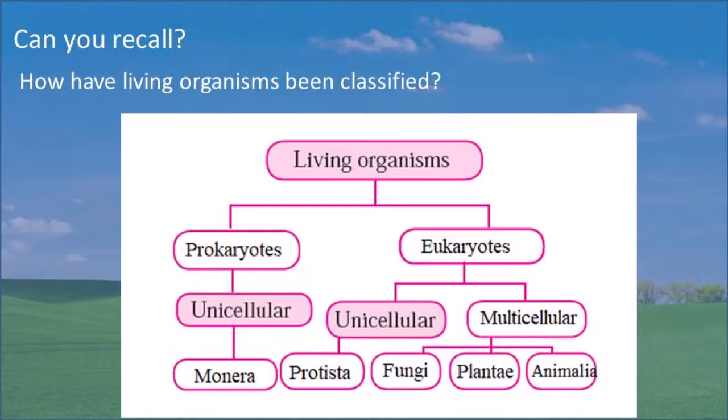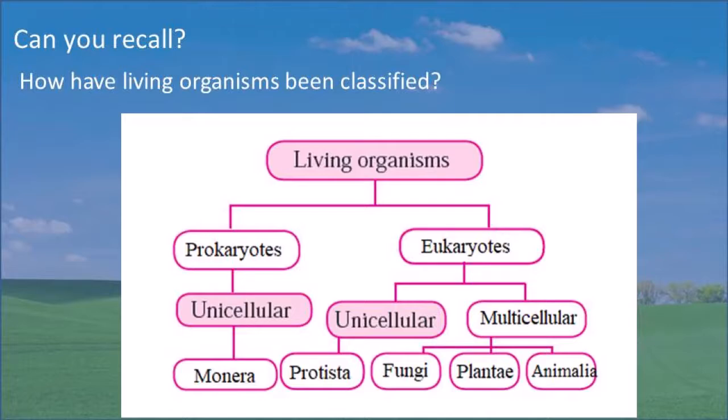Before starting this lesson, one question is given under the heading, can you recall? How have living organisms been classified? Students, you also know that we learned in 8th class the 5 kingdom system of classification by Robert Whittaker.